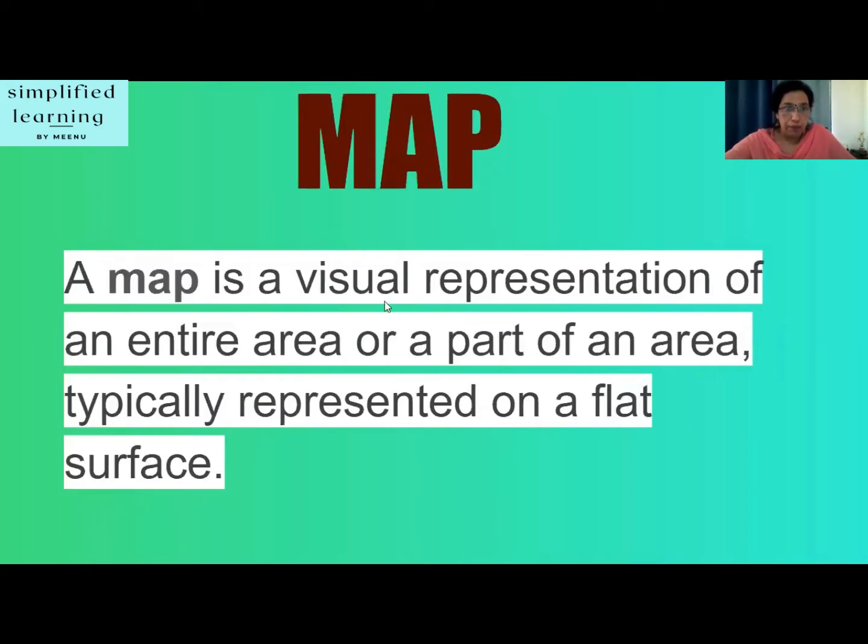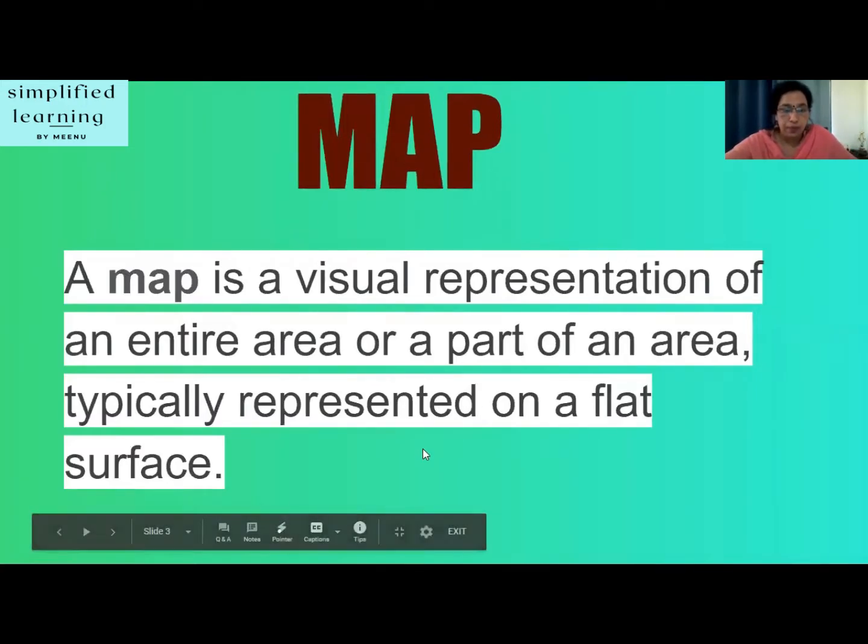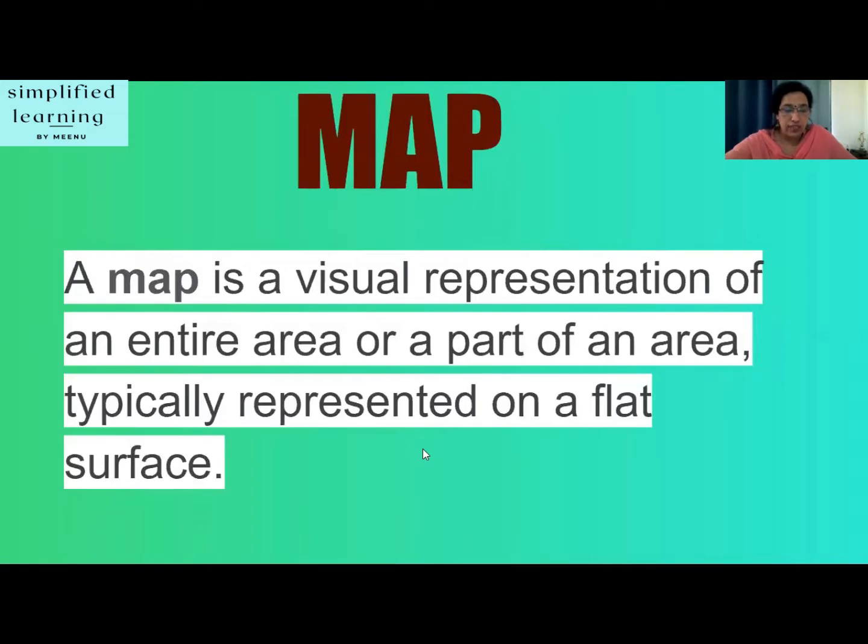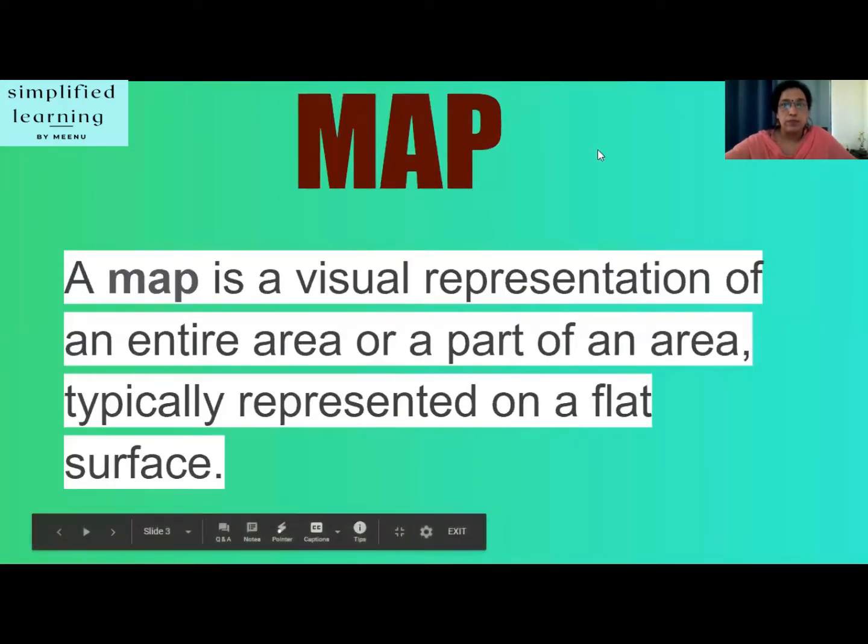So, what is a map? Let's define. A map is a visual representation of an entire area or a part of an area, typically represented on a flat surface. In simple words, a map is a drawing that gives us information about a place at a particular time. These are representations of the real world drawn accurately on a flat surface. But how is it possible?